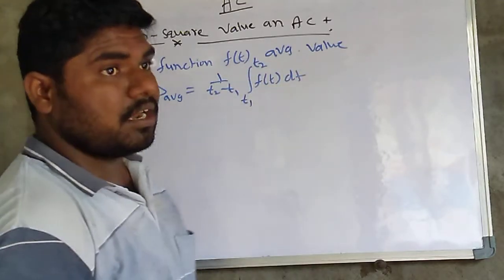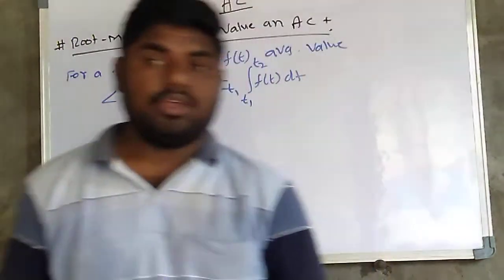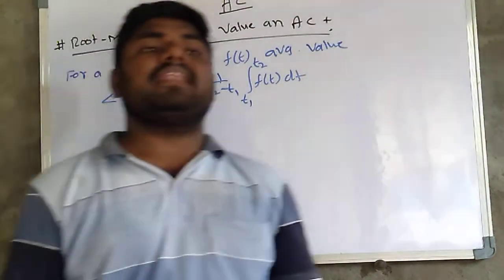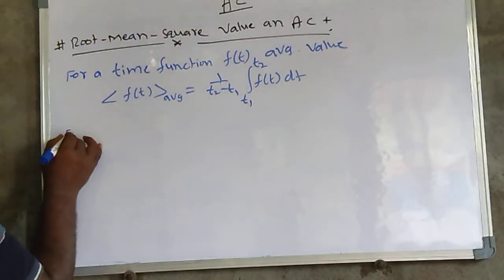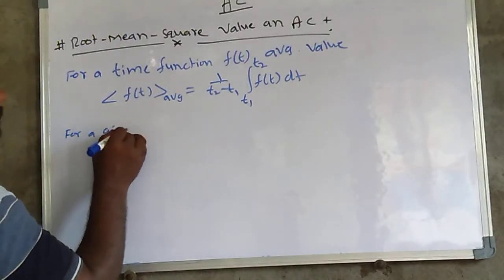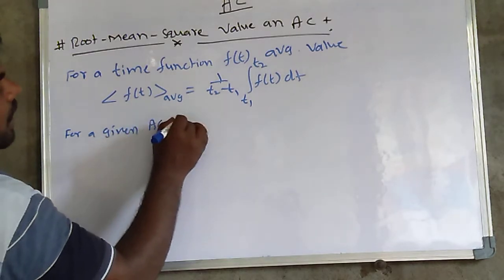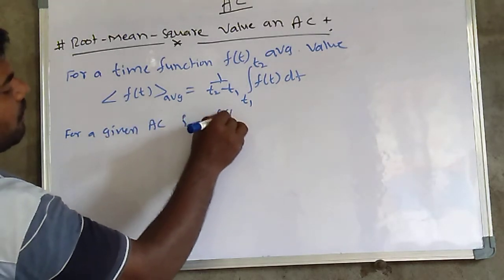This is the mathematical average formula, you may remember. So for a given AC, IAC is equal to the f of t function.